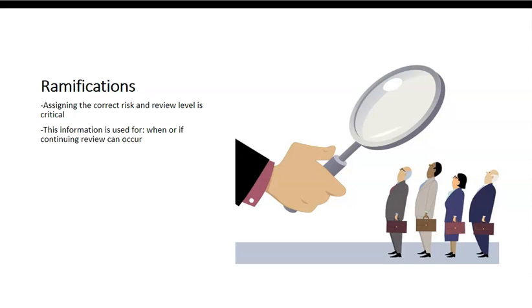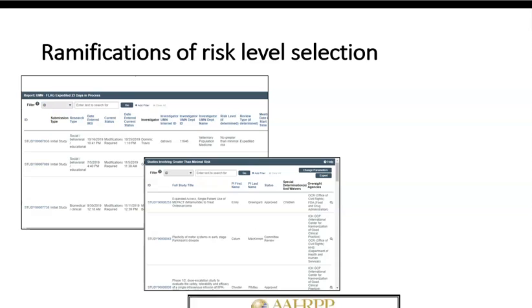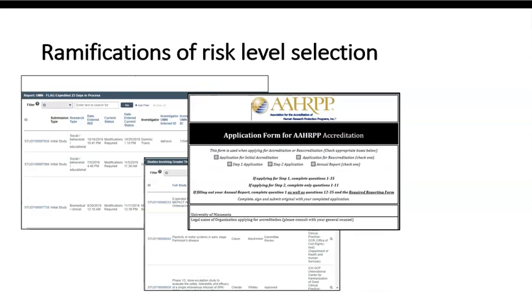This information is used for when or if continuing review can occur. And risk level affects what is reviewed by an individual or a panel. Risk level affects reporting to and auditing of the IRB by agencies or accrediting bodies and ultimately could result in a finding.